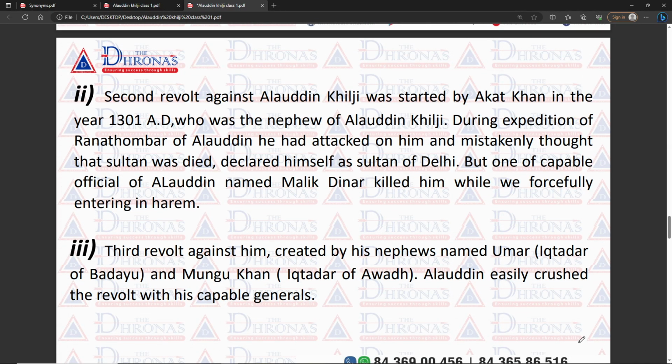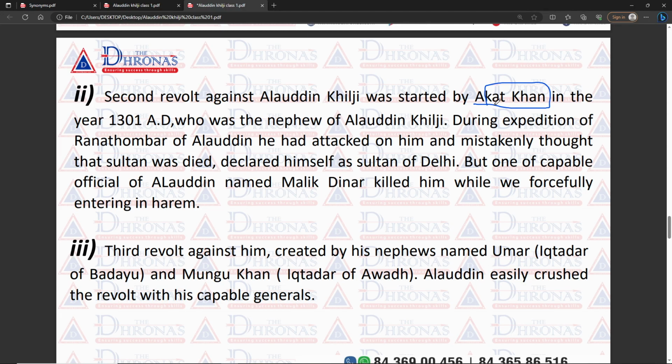The next revolt against Alauddin Khilji was started by Akat Khan. So who is Akat Khan? Akat Khan was the cousin, or rather the nephew, of Alauddin Khilji. He revolted against Alauddin Khilji in 1301.